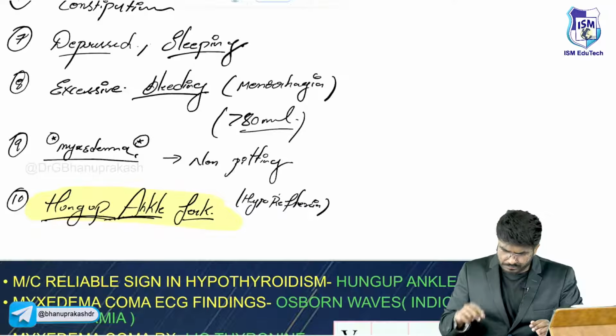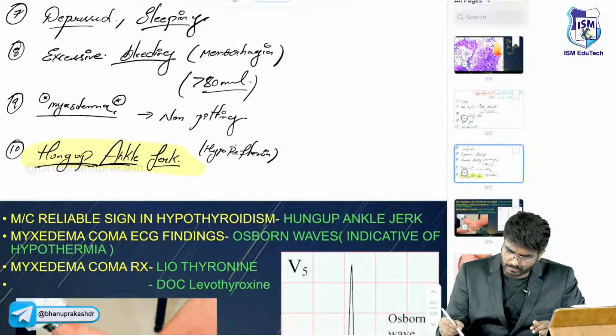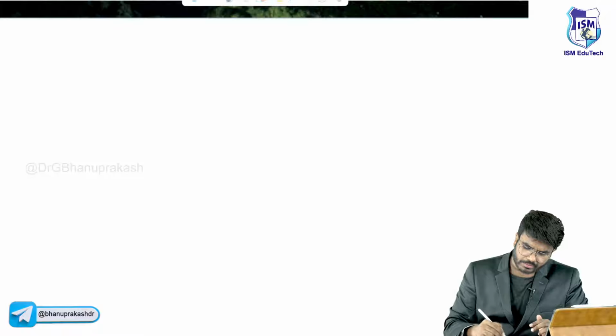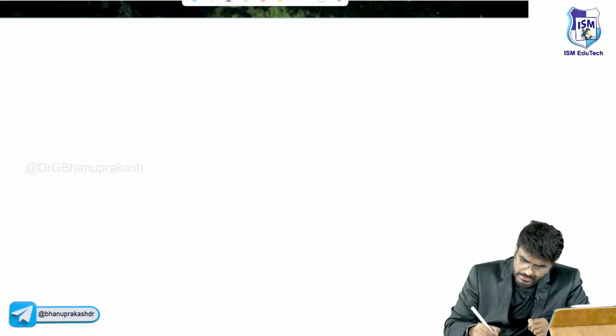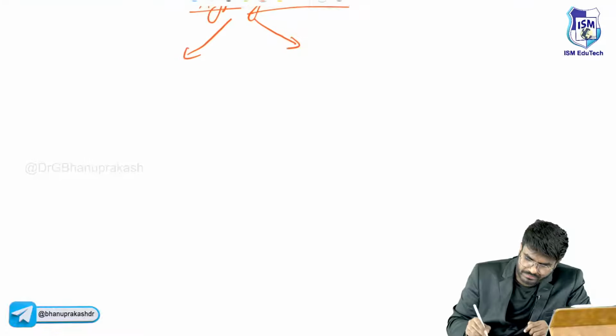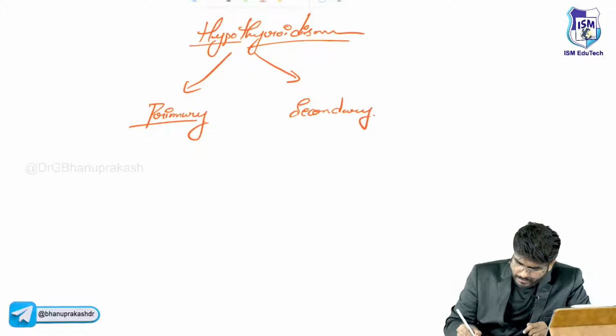Okay. Now here I want to add one more important thing. Actually I forgot to mention one more thing, sir, which is needed for your exam. Look here, how many types of hypothyroidism do you know? There are two types of hypothyroidism, sir, primary and secondary. Let me write here. Hypothyroidism. How many types? Two types. One is primary and secondary.